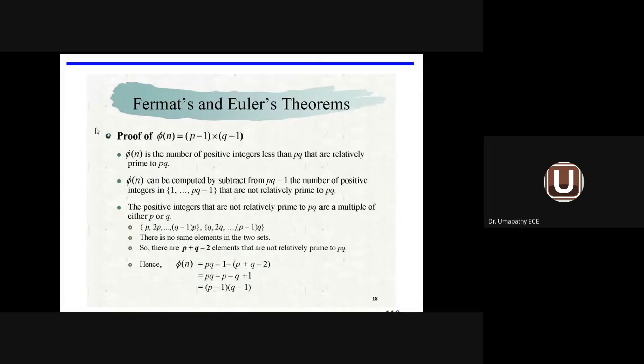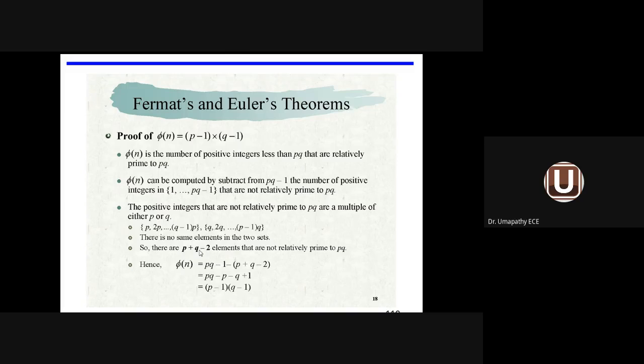Similarly here, we are using two numbers p and q. So the number of positive integers less than pq but relatively prime to pq can be calculated by subtracting, from pq minus 1, the number of positive integers that are not relatively prime to pq.